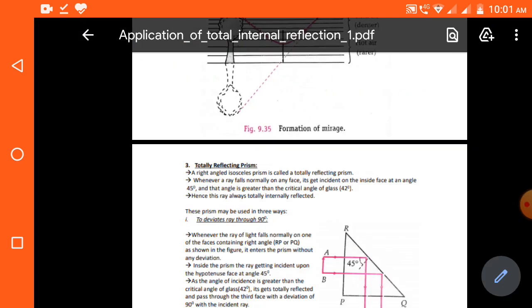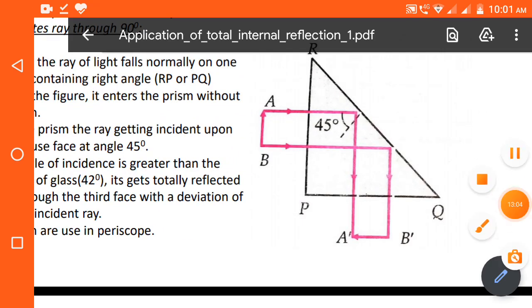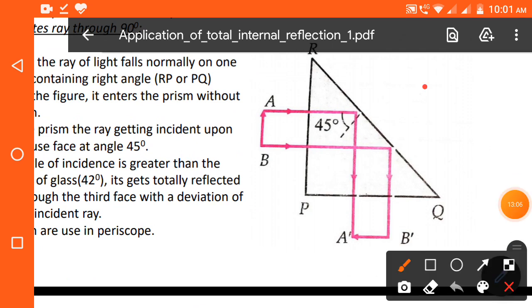See, the same thing is happening over here. This is triangle RPQ, with a ray starting from A, making an angle of 45 degrees, getting incident inside the prism. Okay, making an angle of 45 degrees with the normal at the inside face and getting totally reflected, obeying the laws of reflection, and then it is approaching the face PQ.